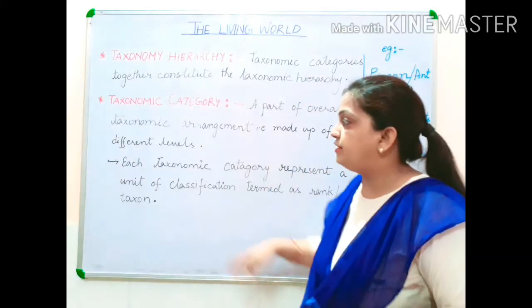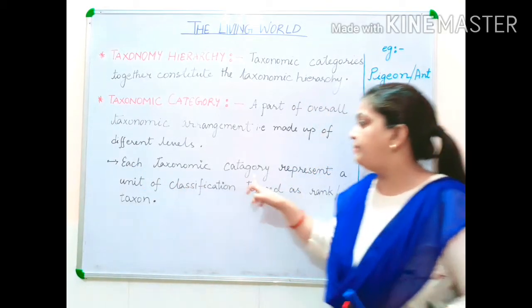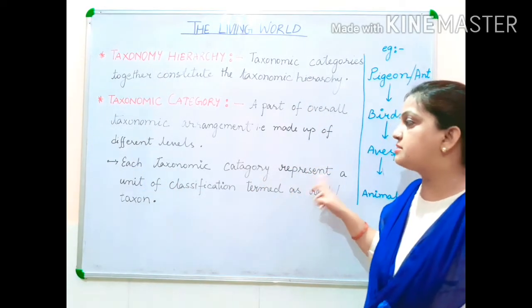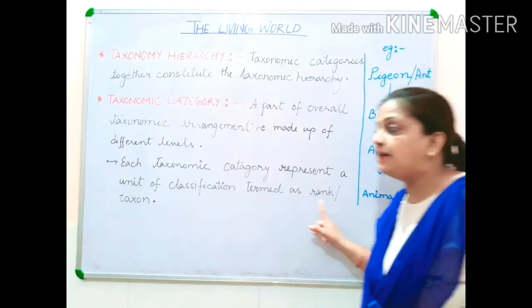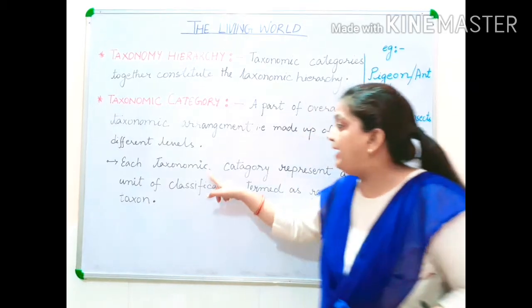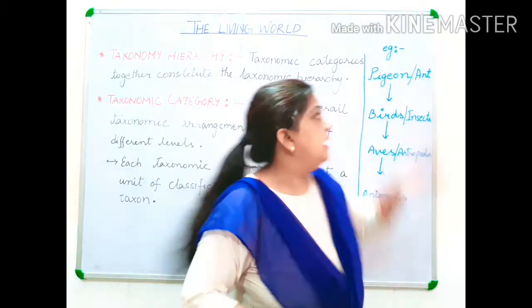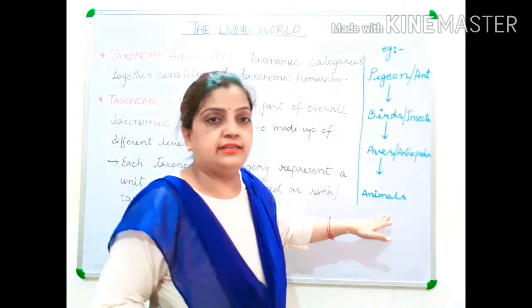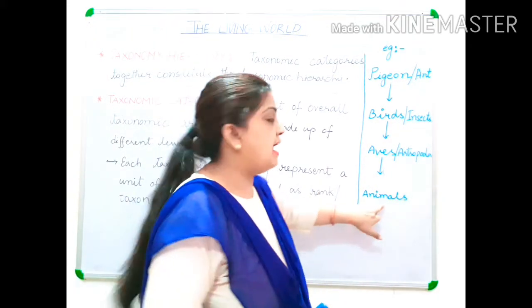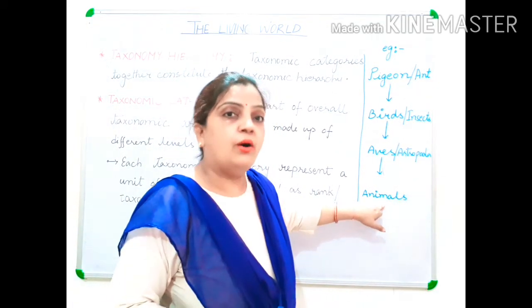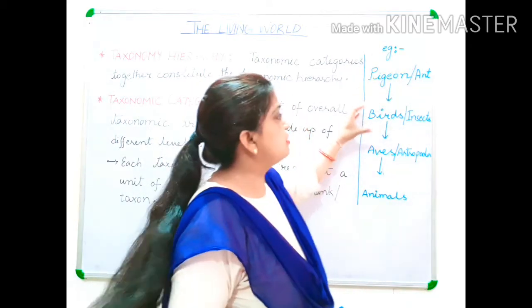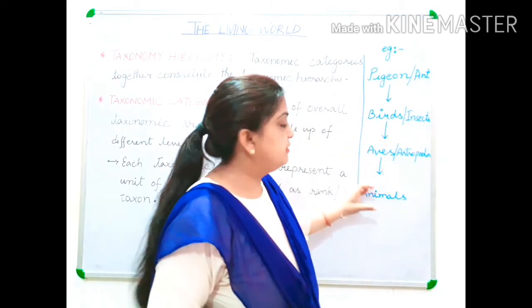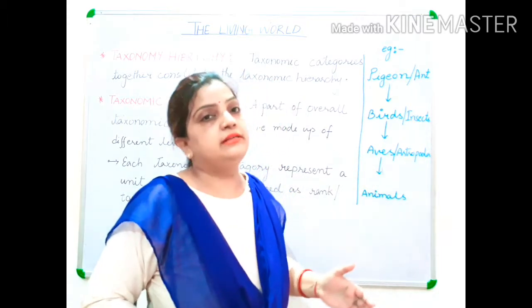Now children, I have written here that each taxonomic category represents a unit of classification termed as rank or taxon. So each taxonomic category is considered either as a taxon or as a rank. This is one of the ranks, or we call it a taxon.